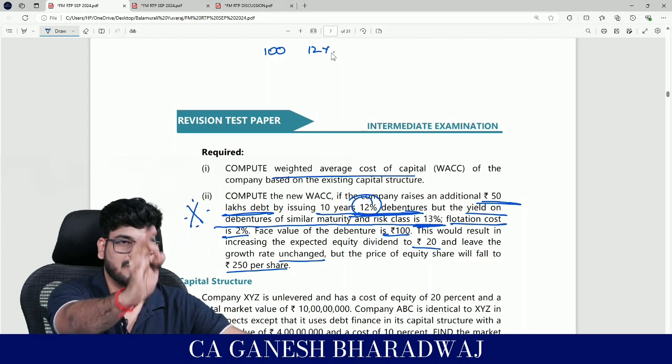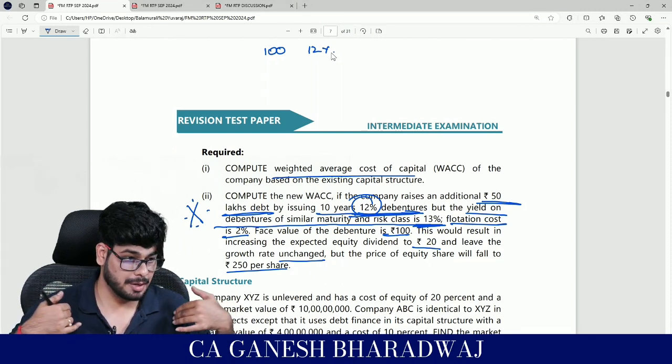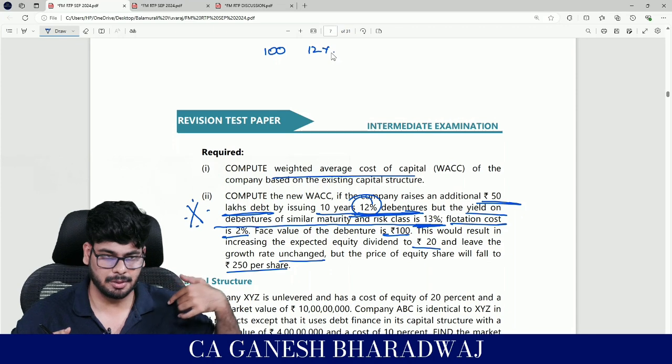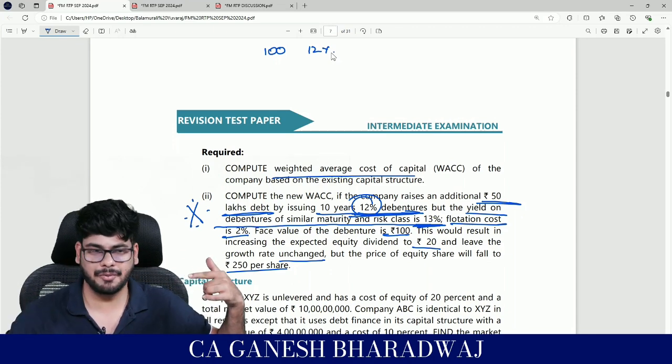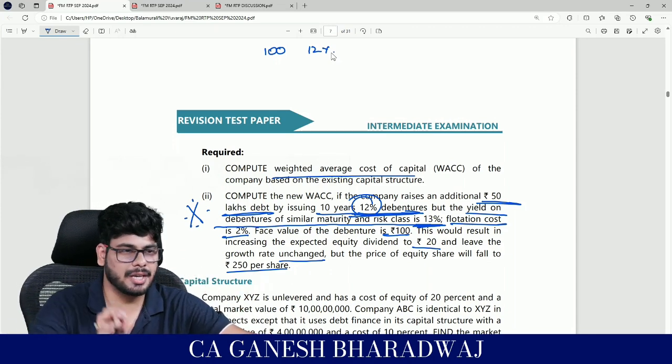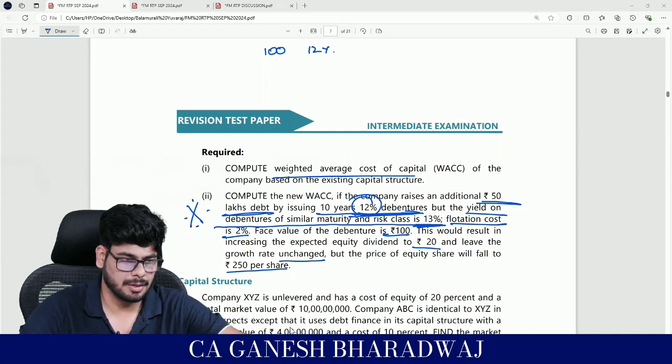Now, if I invest 100 rupees, I am talking from the viewpoint of the debenture holder, right? Yield is always from the viewpoint, in this case, of the investor. What he says is, if I invest 100 rupees, how much will I get? 12.